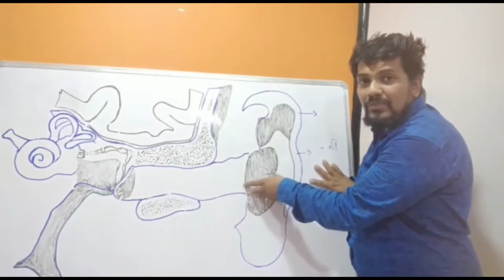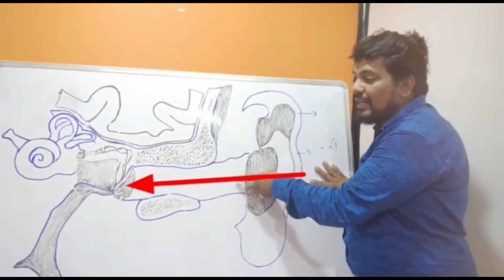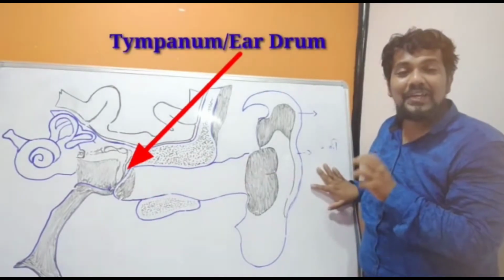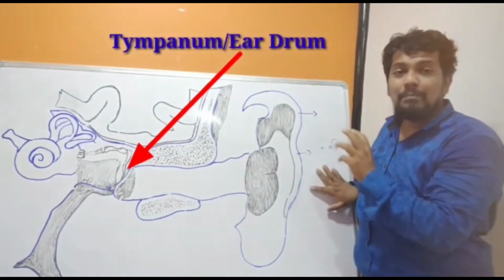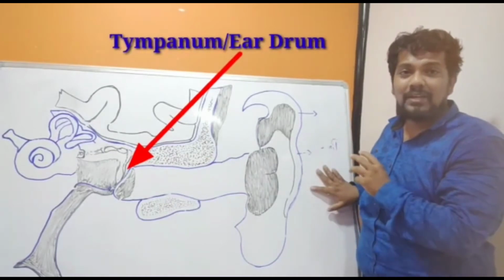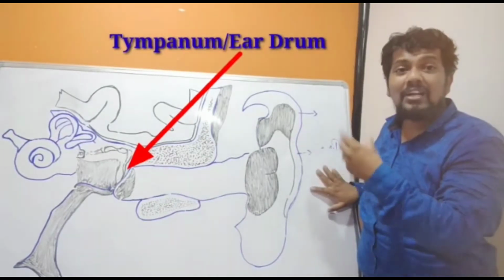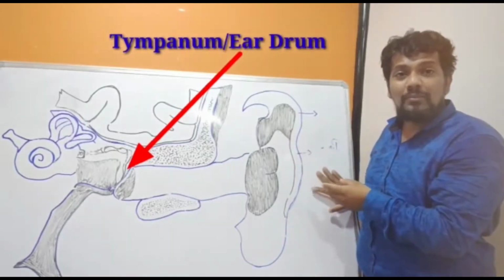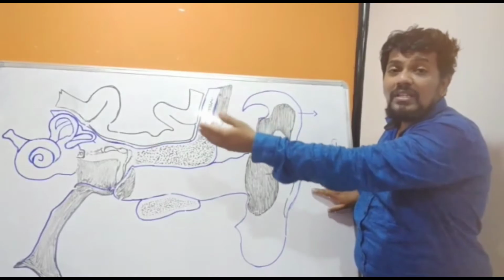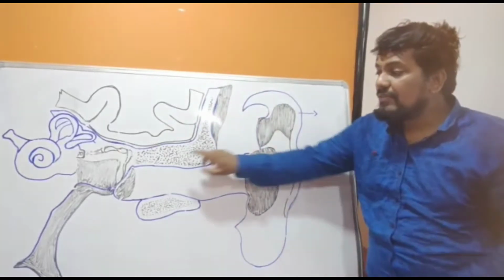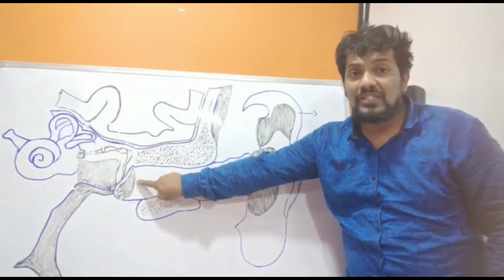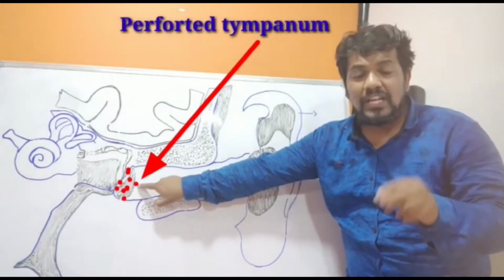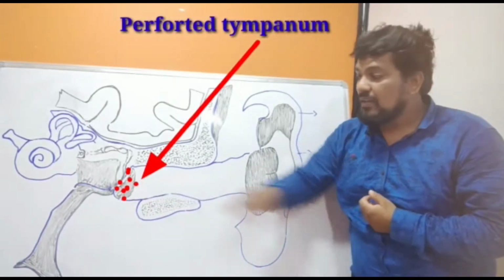The sound waves from the external auditory meatus reach the tympanic membrane. The tympanic membrane is otherwise known as the eardrum. This tympanic membrane is a highly delicate membrane that magnifies the impact of sound. So it will increase the sound impact and convey it to the next region. If this tympanum, the eardrum, gets damaged by perforations, it will recover within a month.